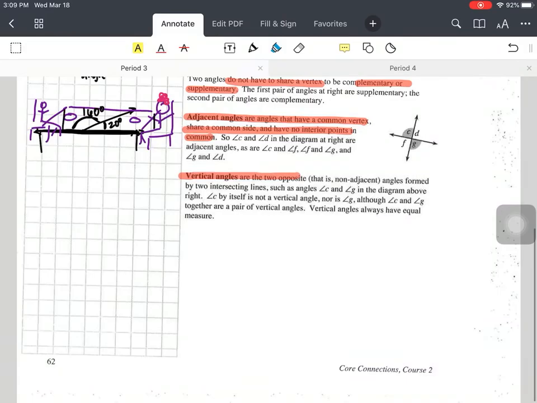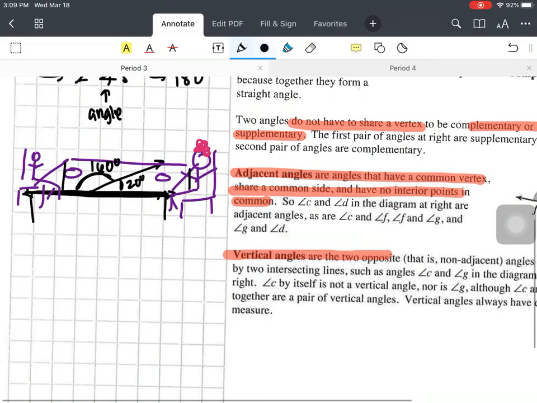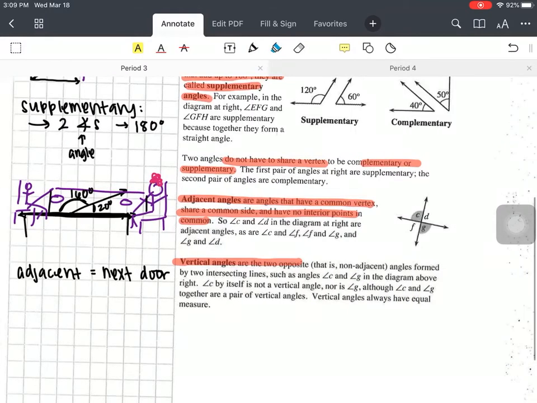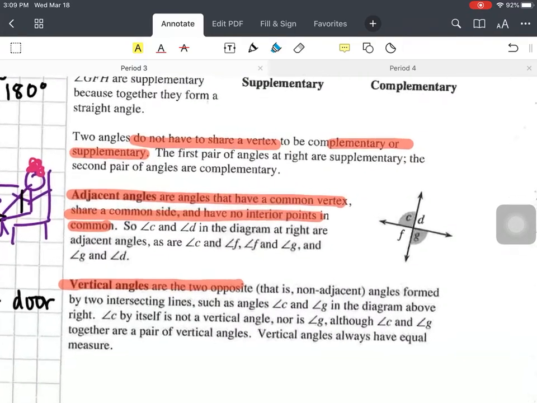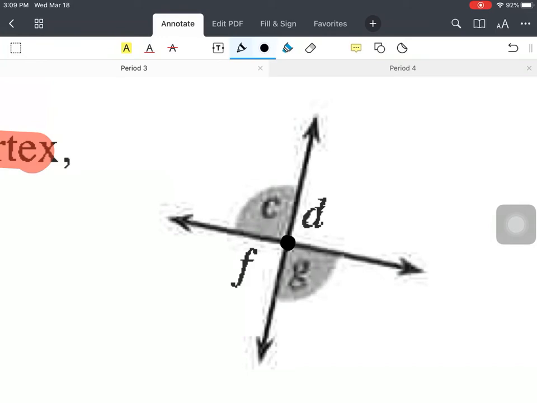Okay, last part. Adjacent angles and vertical angles. So adjacent angles, adjacent is going to be next door, right? So when you have your next door neighbors, we're talking about you share a side. But you don't overlap. It's not like your house goes into theirs. So if I look at this one, common vertex, common side. So if I choose, this is my vertex and this is my side, which ones are touching it? Which ones are next door neighbors? C and D. Angle C and D are those next door neighbors.